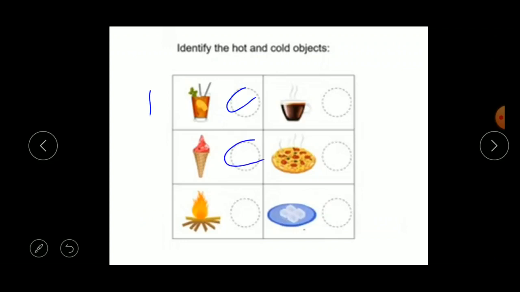It's hot, right? Next, a cup of tea. It's a hot object. Next, our favorite pizza. It's a hot one, right? Next, ice cubes. It's a cold object. Understood, children? So, which are the cold objects and which are the hot objects?